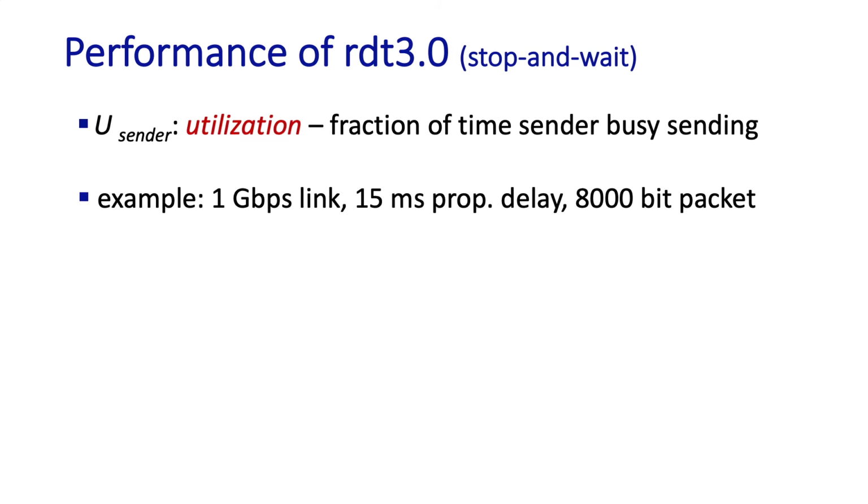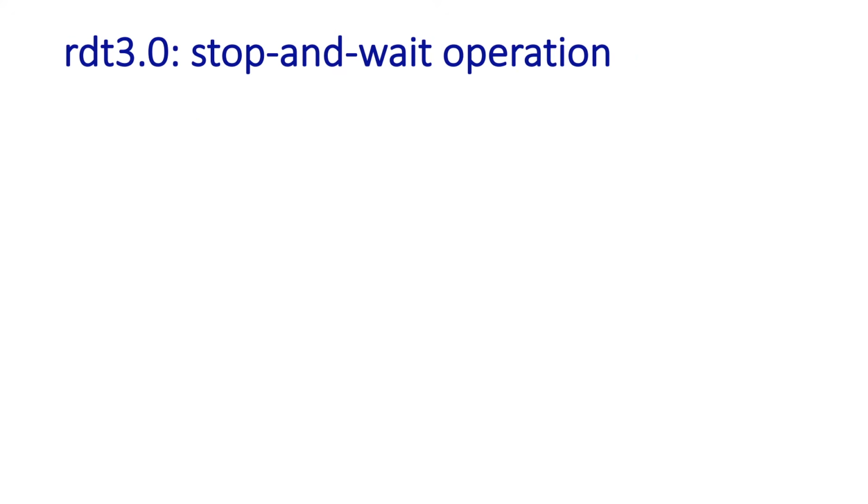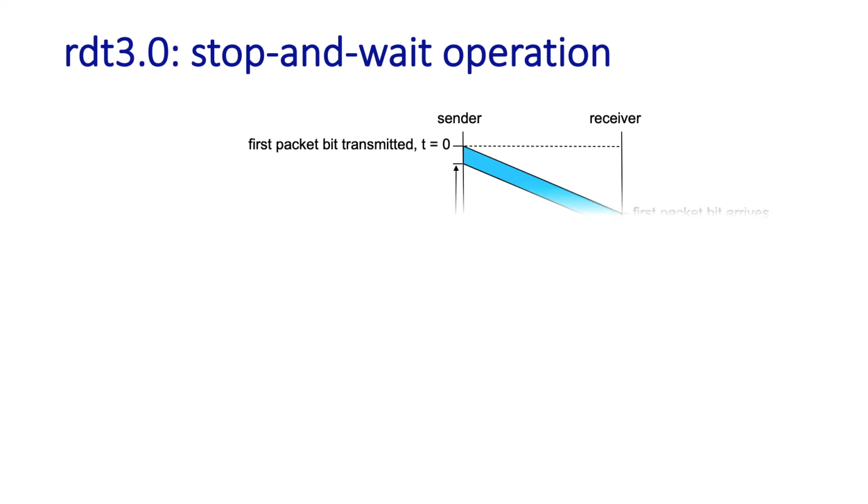Let's see now how we can compute that, and let's start with an example. Imagine we've got a 1 gigabit per second link. The propagation delay is 15 milliseconds, and let's imagine that each packet is 8,000 bits long. If you recall from chapter 1, the time it takes to transmit bits into the channel is simply the length of the message divided by the transmission rate, meaning that it takes 8 microseconds to transmit a message into the channel. Let's take a graphical look at the operation of RDT 3.0.